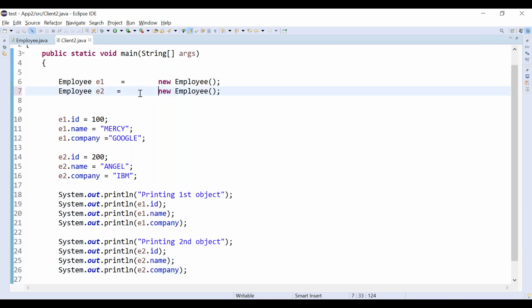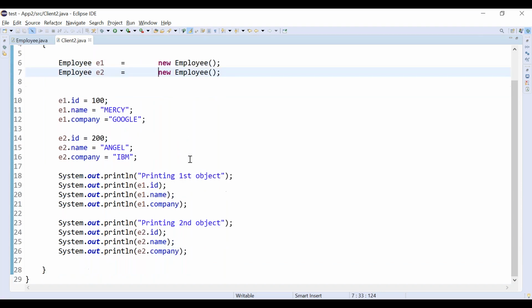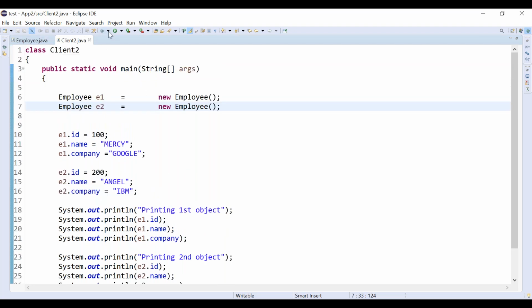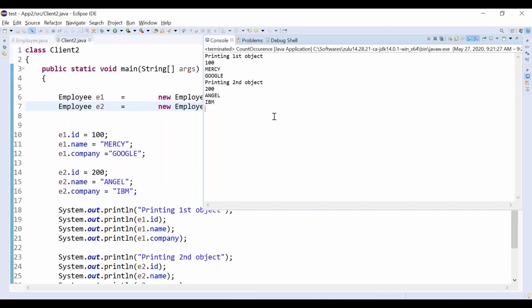Shall we run it? It's clear? Let's run it again. So what will be the output? See here, the first object is having 100 Mercy Google, the second object is having 200 Angel IBM. Object cannot have any names.